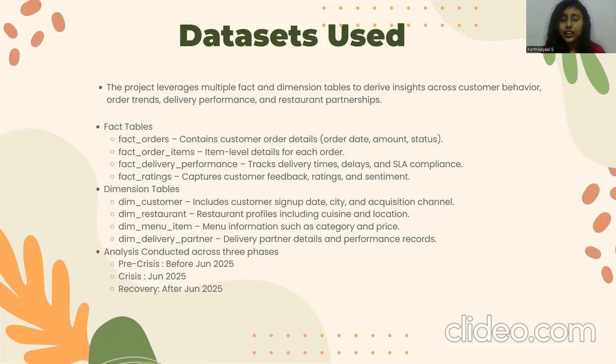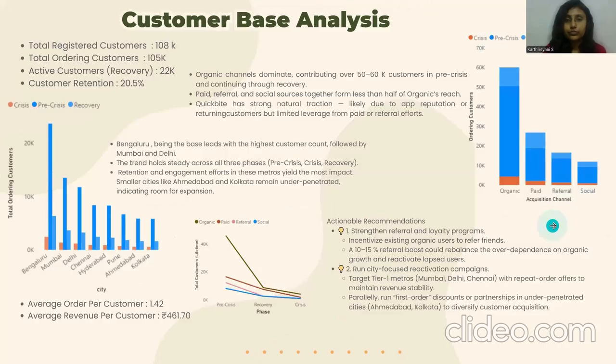The analysis was conducted across 3 different phases, which is the pre-crisis, crisis, and recovery. Pre-crisis is the phase before June 2025. Crisis is the phase the month of June 2025, and recovery is after June 2025. So all the analysis were conducted across these 3 phases. Now let's start with the customer base analysis.